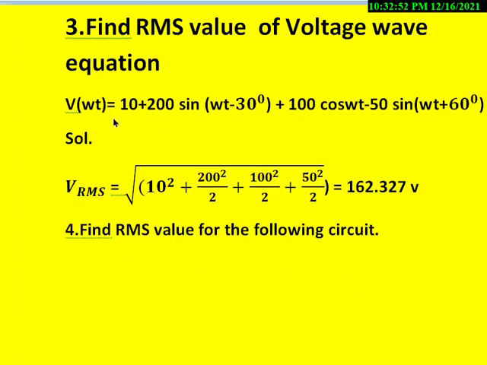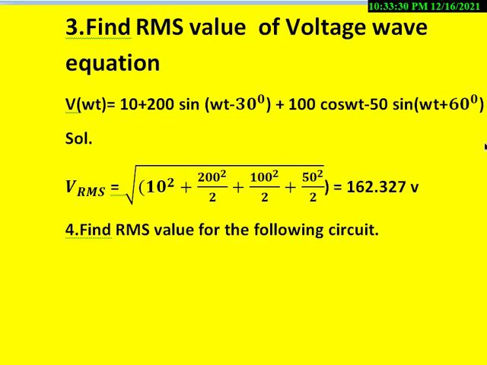Suppose we have a waveform like this: v of omega t is equal to 10 plus 200 sine omega t minus 30 plus 100 cos omega t minus 50 sine omega t plus 60 degrees. To calculate the RMS value of this voltage waveform, we can write the formula like this: root of DC value squared, that is 10 squared, plus 200 squared divided by 2, plus 100 squared divided by 2, plus 50 squared by 2.